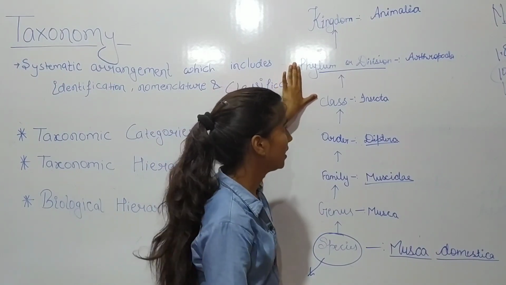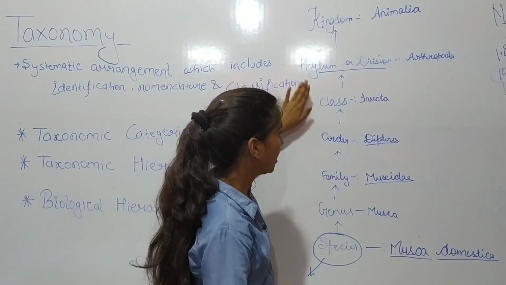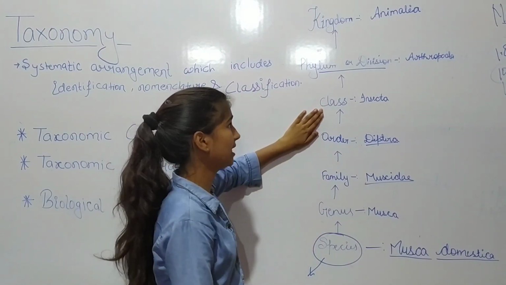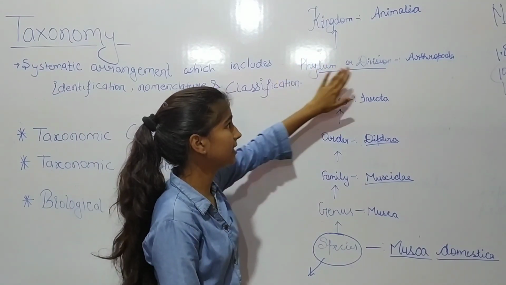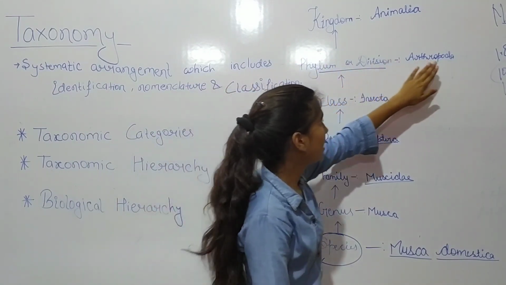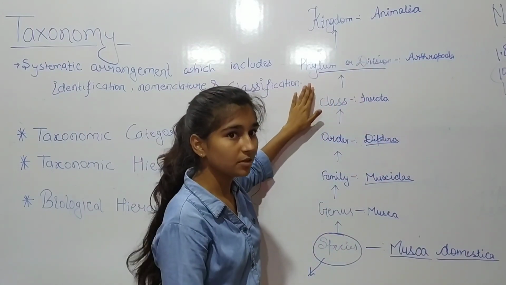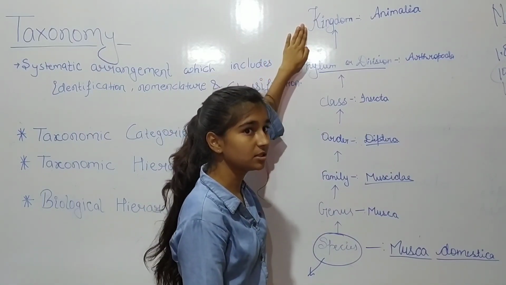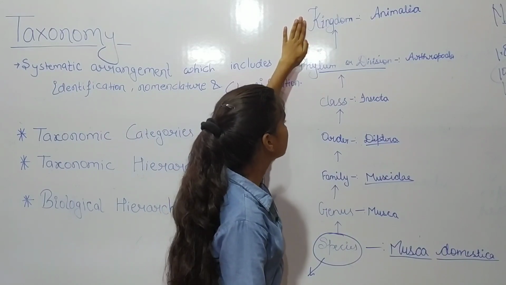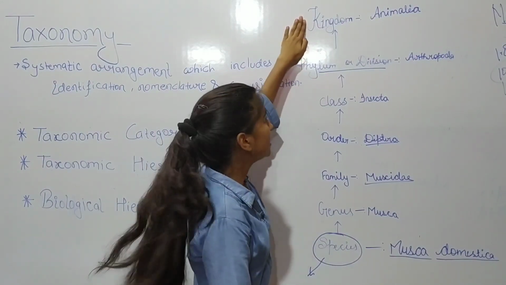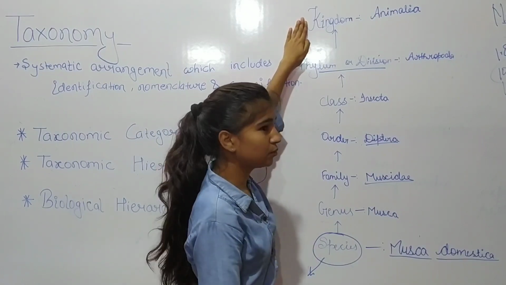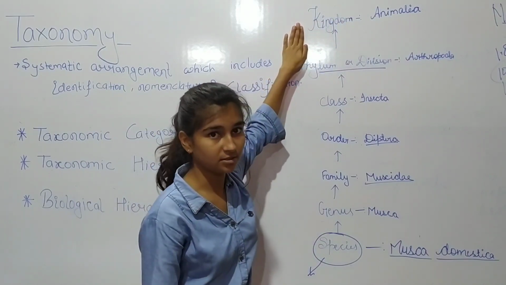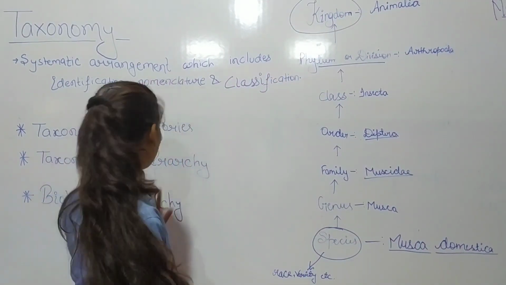Now the next is phylum and division. Phylum and division are groups of related classes. Division is used for plants and phylum for animals. For example, Arthropoda. Phylum or division can also be divided. Now the next is kingdom. This is the last biological hierarchy. It has one or more similar characters. For example, Animalia, and this can also be further divided. Thank you. The topmost biological hierarchy is kingdom.